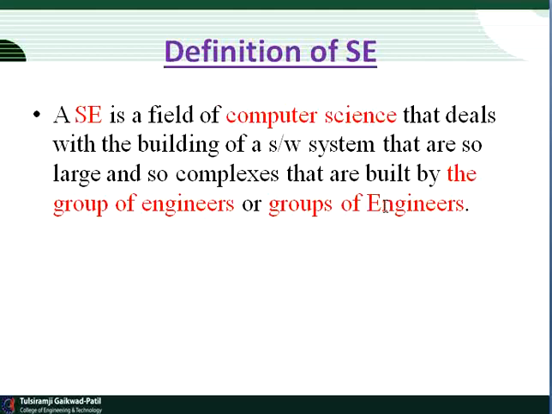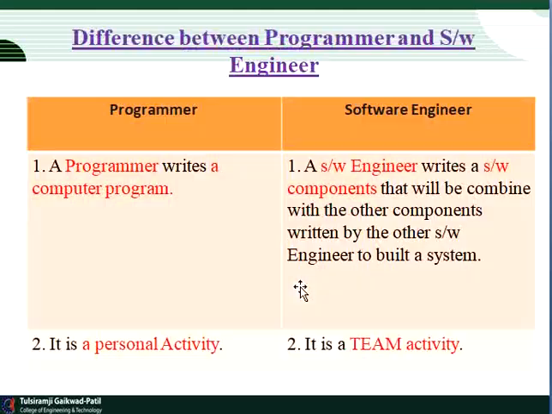After that, why are we studying software engineering? What is the main motto of studying software engineering? It provides higher productivity. Means if you want to implement any software on a productivity basis, it improves the productivity of the software. To deal with software development, we can use a number of programs. This is the main motto of studying software engineering.